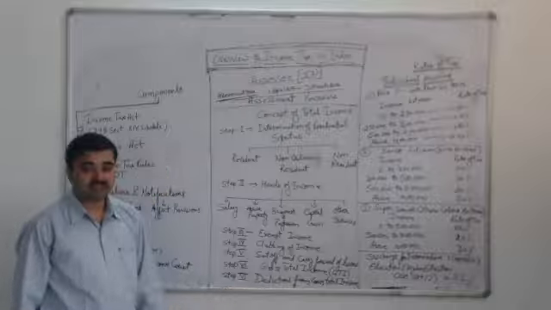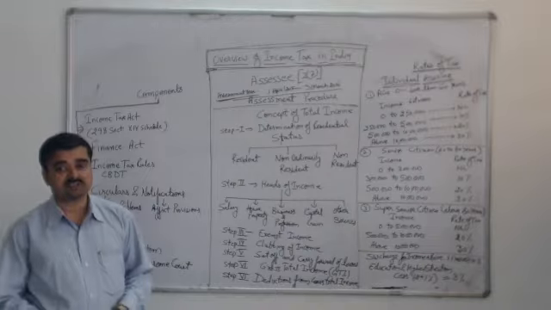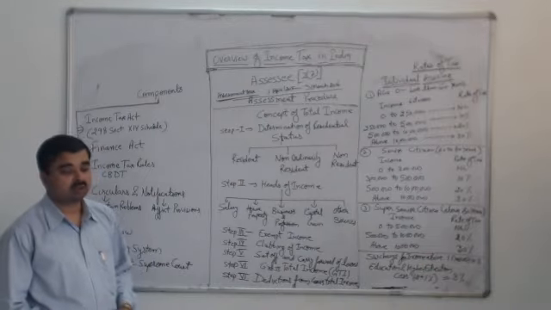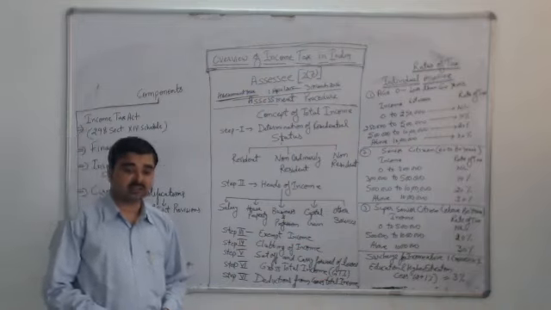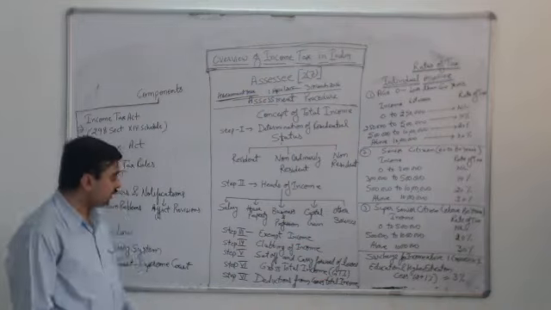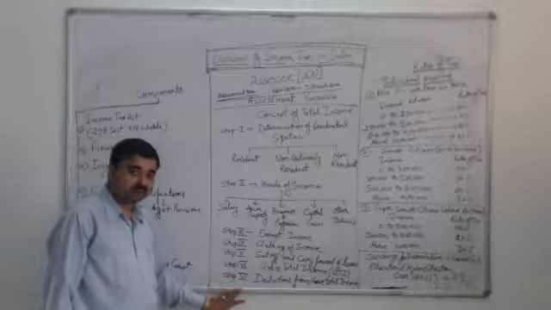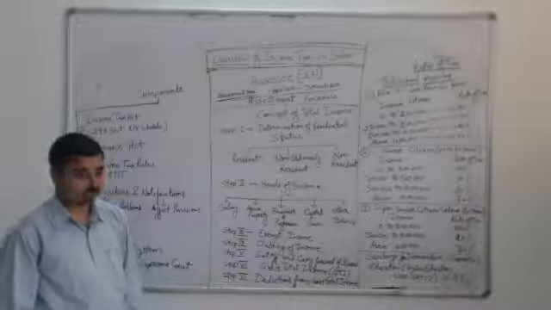For example, the assessee has made a provident fund contribution, or has made provision for medical insurance, or there are various other deductions allowed under Chapter 6A. Those are the deductions allowed. Once the deductions are reduced, the assessee's net taxable income is calculated. On that net taxable income, the tax is calculated.